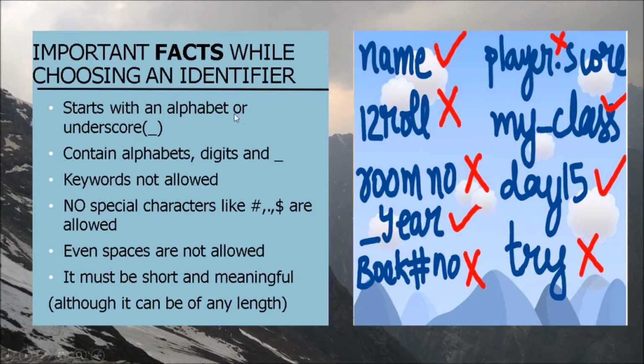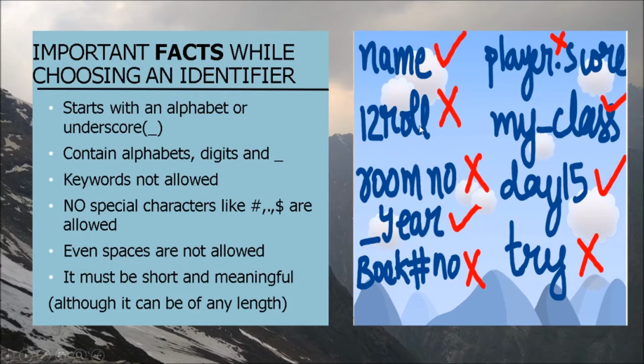An identifier in any computer programming language generally has rules like: we must use an alphabet at the beginning. Your identifier may comprise alphabets, digits and underscore. Keywords cannot be used as identifiers. No special characters like hash, dot, dollar are allowed to constitute an identifier. Even spaces are not allowed. When we are taking identifiers, we must use short and meaningful identifiers.